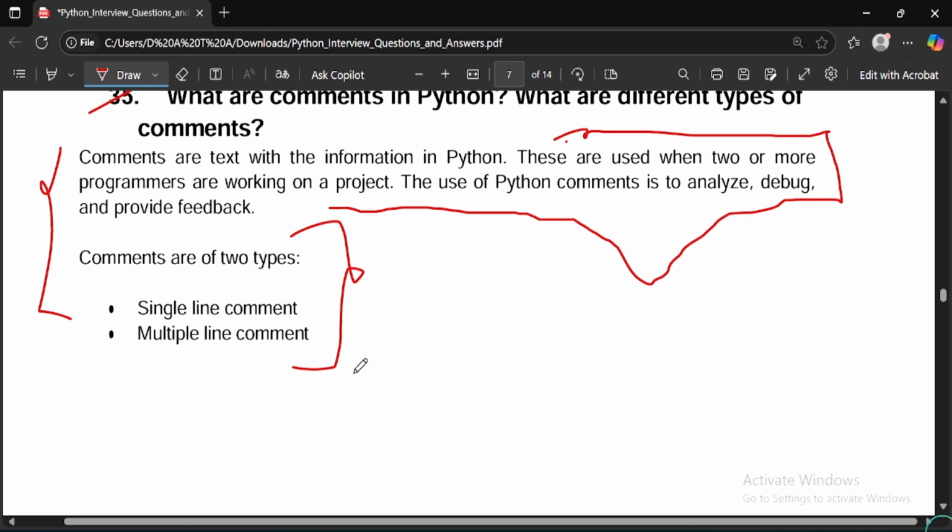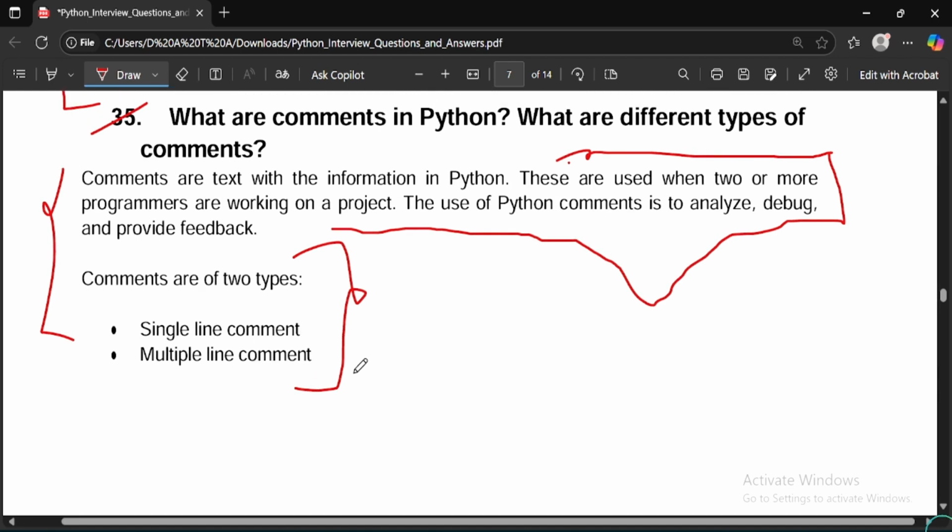Comments are used to give a proper explanation of the code for a programmer, not for a compiler, so the programmer can understand where the program has started, where it has ended, what type of functions you have used, and what type of program you are writing. So for ease of understanding, ease of reading, and simplicity, you can comment. These are the uses of comments. I think you got a good idea about comments.